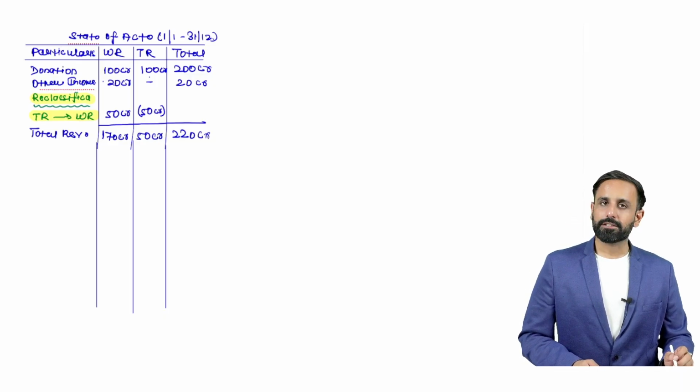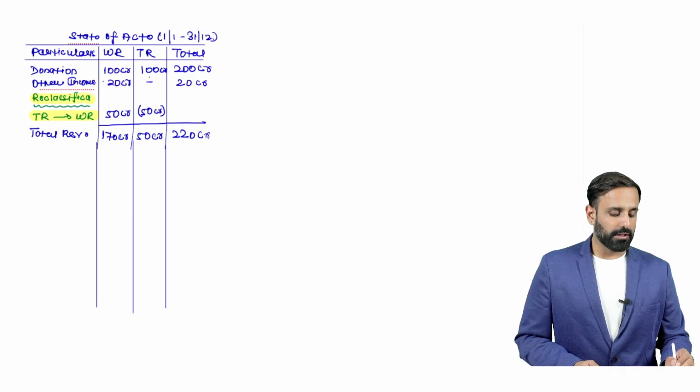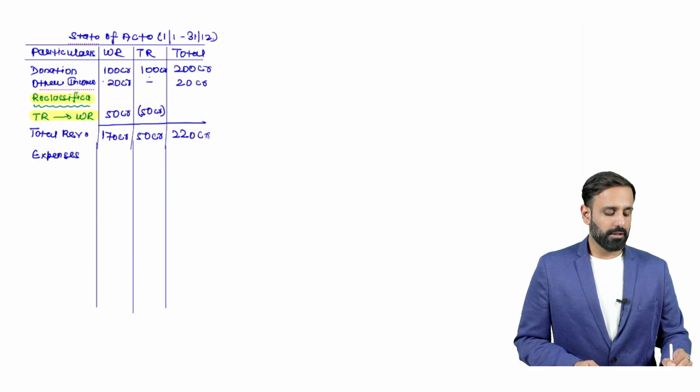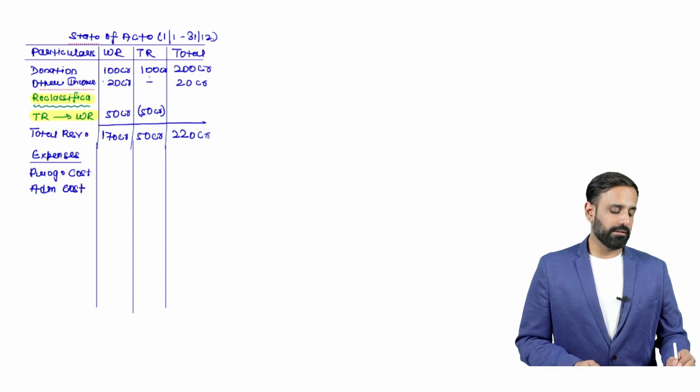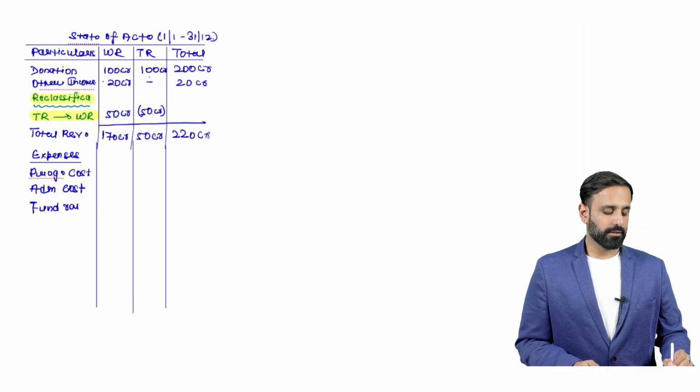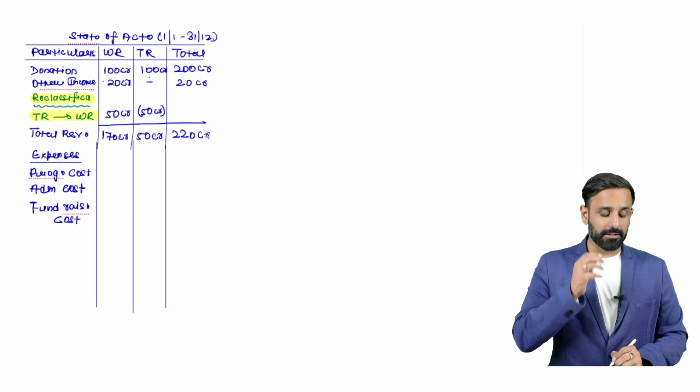Business has incurred more expenditure, right? So here we have to record the expenses now. Under the expense side, I will record the first expense, that is going to be the program cost. Then next would be admin cost, and third would be fundraising cost.